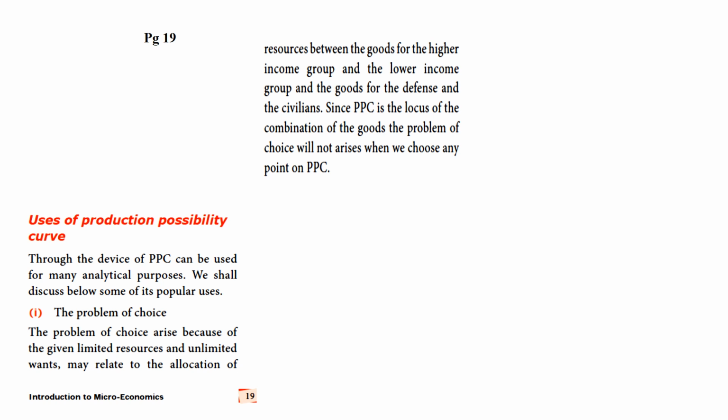So the choices will not arise because if we choose the right point in the production possibility curve, by allocating the resources we have, the problem will not come. The problem of choice will not arise.